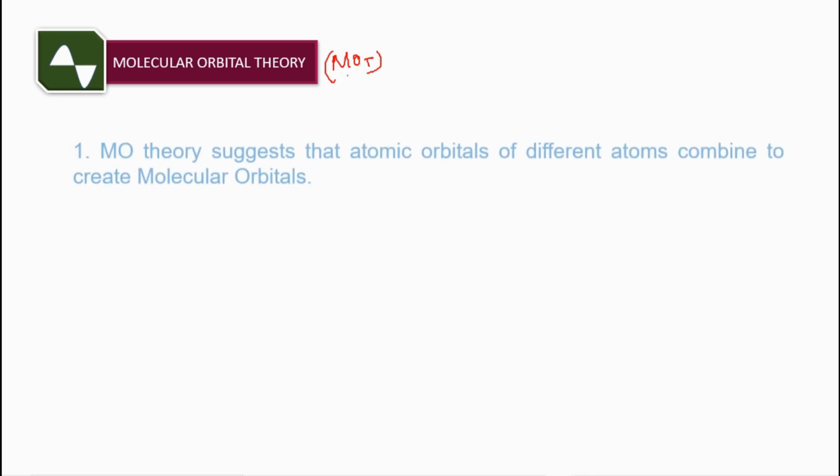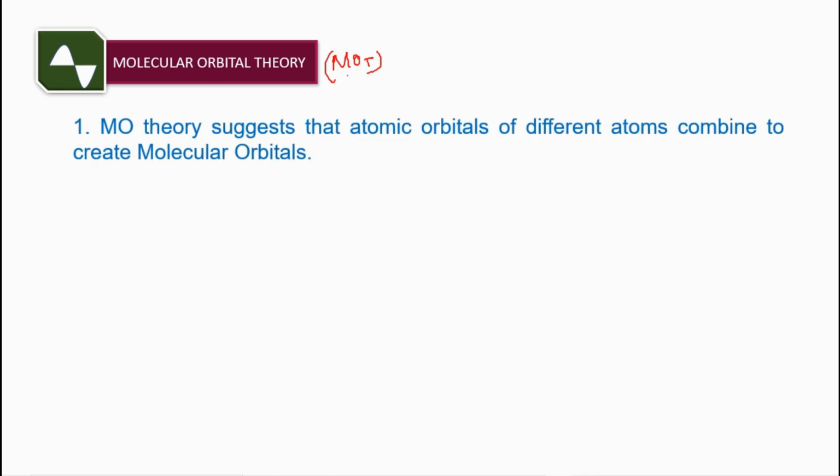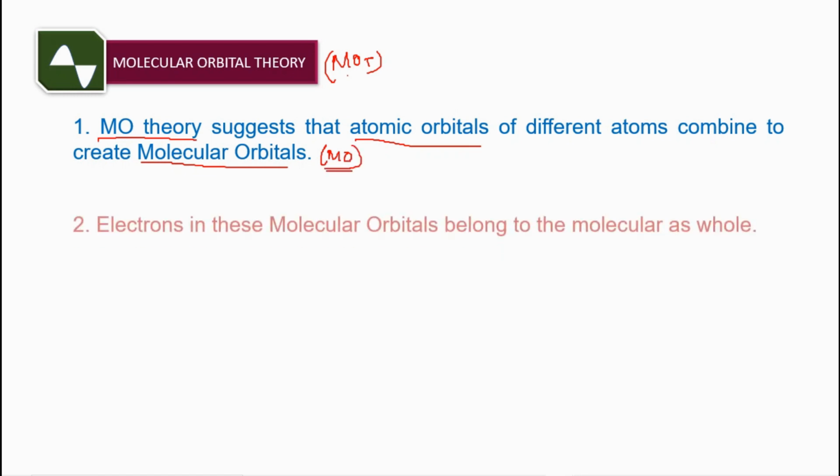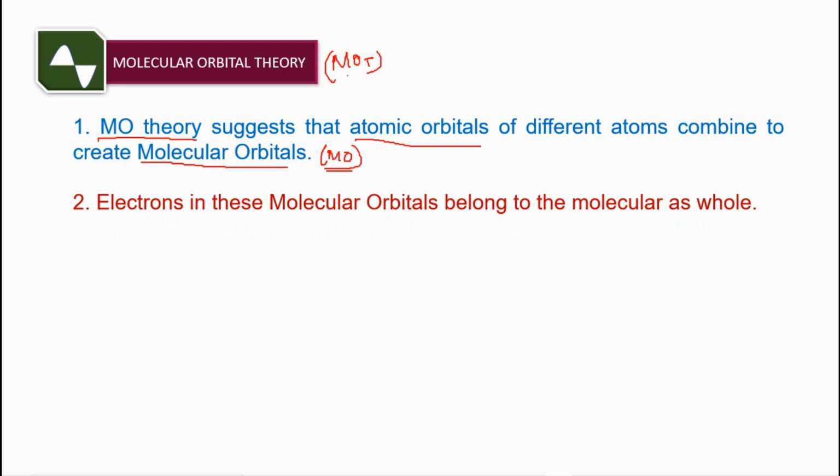We can say MOT. So what does MOT suggest? It shows that the atomic orbitals of different atoms which have the same or different energy combine to form molecular orbitals. That means for the formation of a molecular orbital, there must be two atoms. Next, the electrons associated with the molecular orbital will come from the molecule itself.